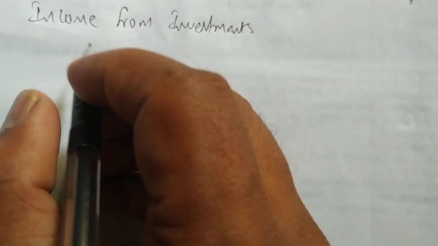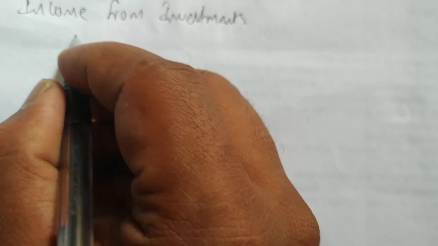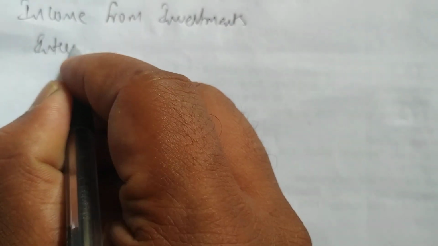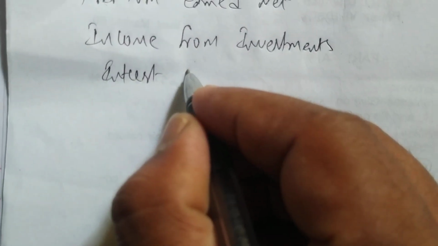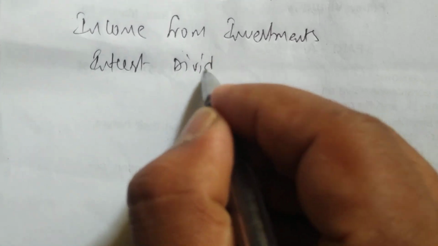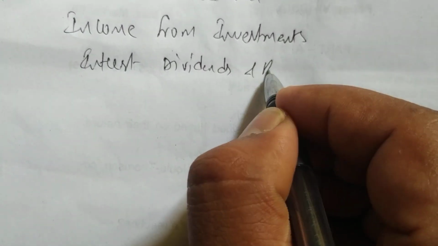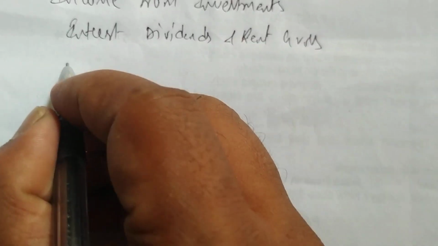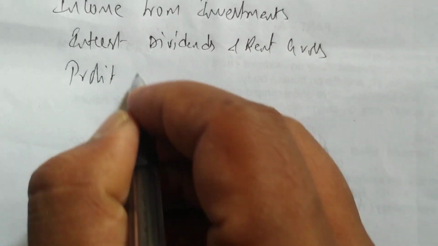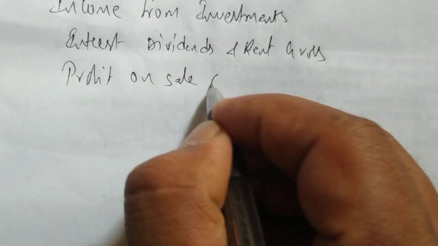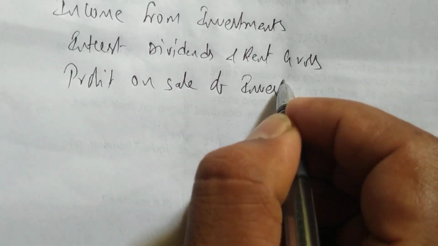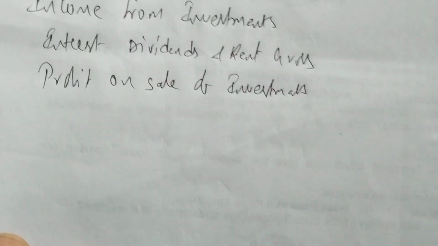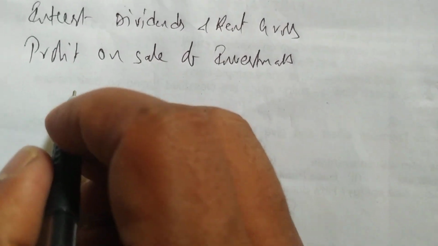There is no schedule for income from investments. Next we have interest, dividends, and rent gross. First we'll complete the format. Next we write profit on sale of investments. This entire format we are writing first. After that we have other income. If it is there, we have to write it.